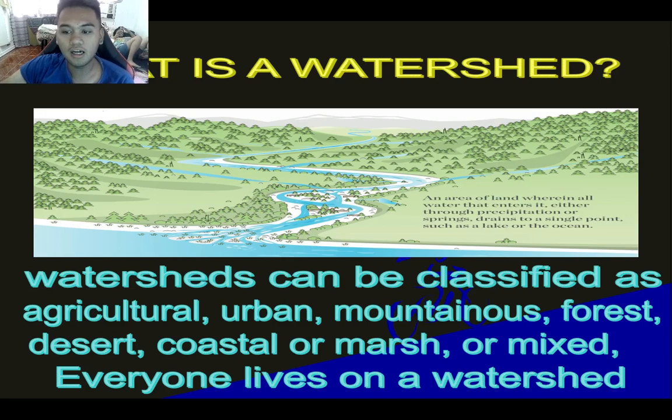So a watershed is an area of land wherein all waters that enter it through precipitation and springs drain to a single point. So ang pasabot ani is that kung ang tubig gikan sa ulan or gikan sa streams or sa groundwater moagi siya sa single point. This is the single point here, as you can see in the visual aid, and that can be classified as a watershed. And also a watershed is classified when, maingon nato, naa siya storage of water.